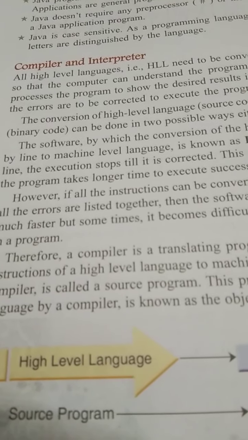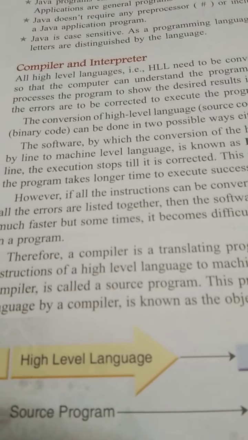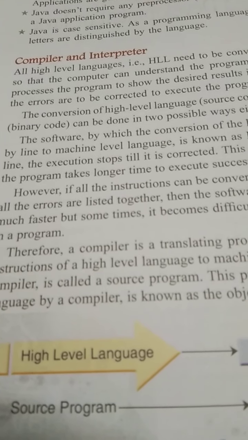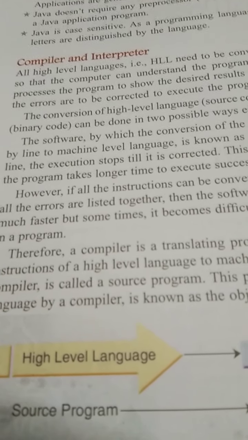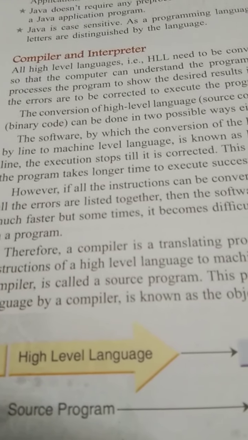And after writing that program, to make it easy for machine to understand it, we need to change that source code into the machine code. For that, we use translator.